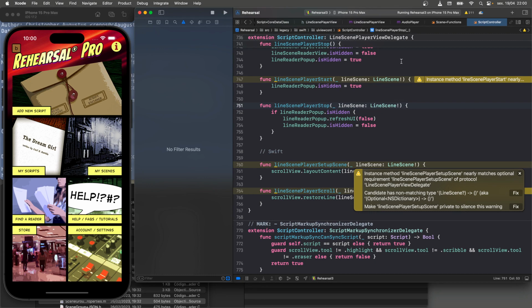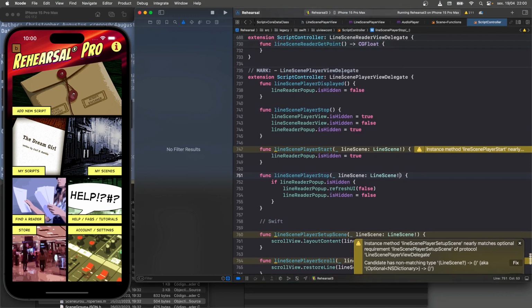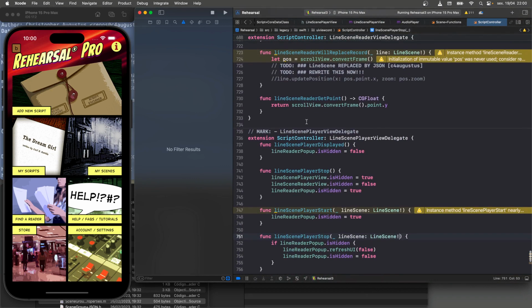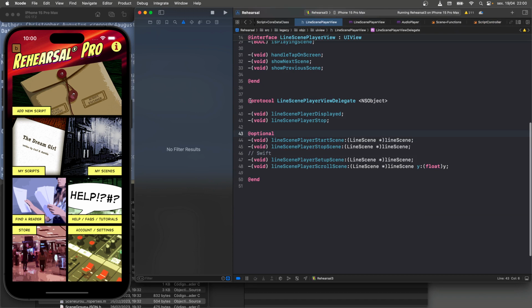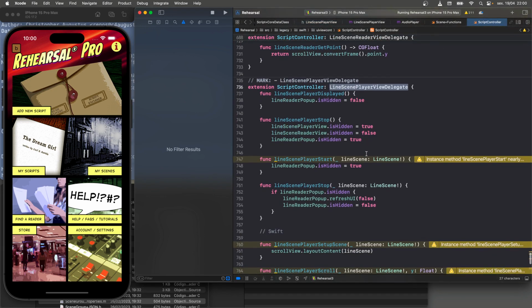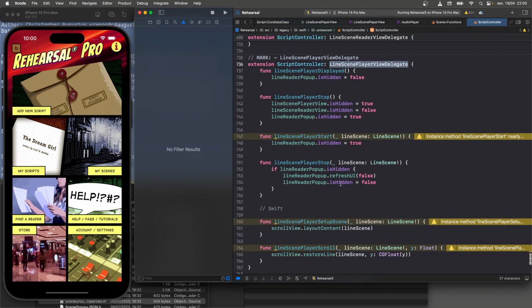Well, line scene is an optional NS dictionary. Now, here's the problem. This is the bridge between Objective-C and Swift. This is a Swift extension, right? It's an extension on Script Controller. So Script Controller itself might be entirely Swift. I don't think it matters. The point is that the delegate is defined in Objective-C. So this is an Objective-C protocol, which then gets mapped to this Swift implementer of this protocol.